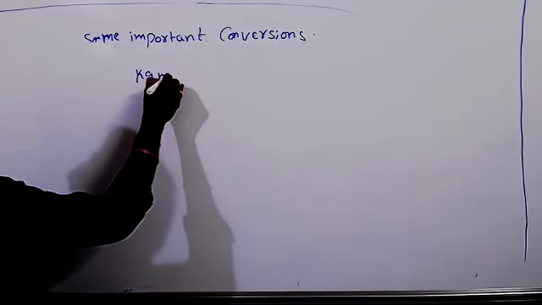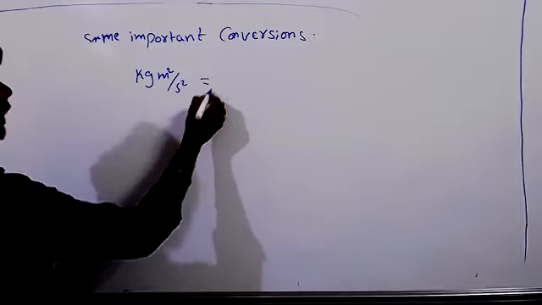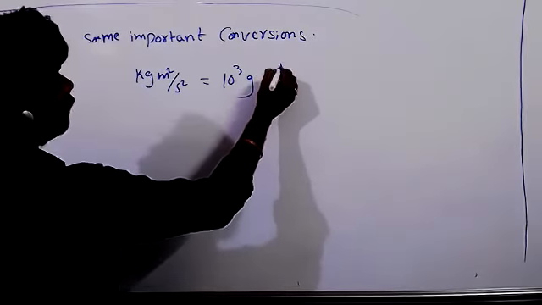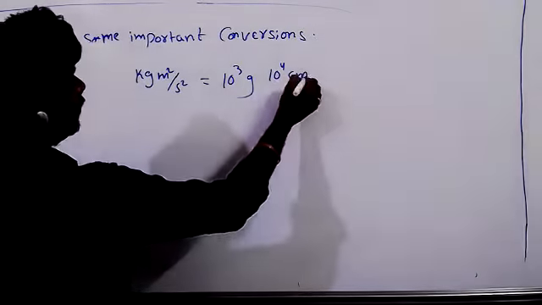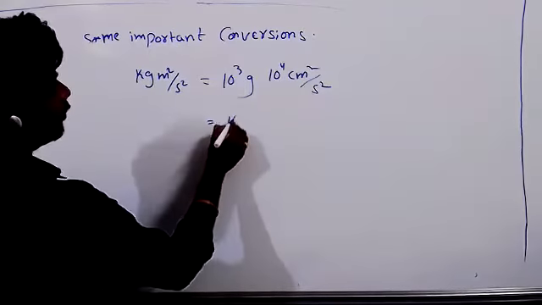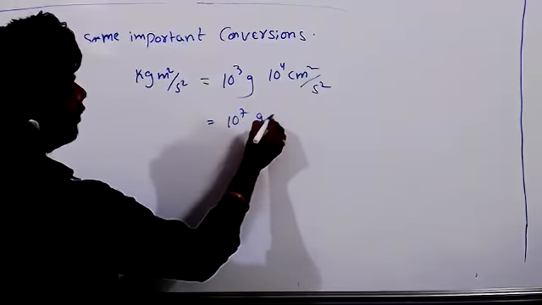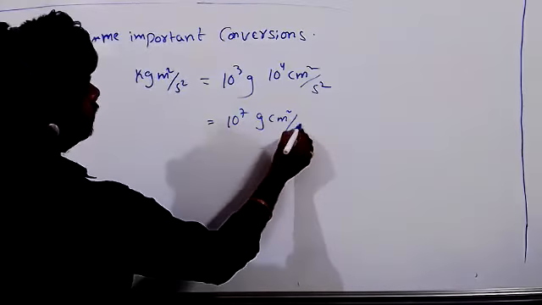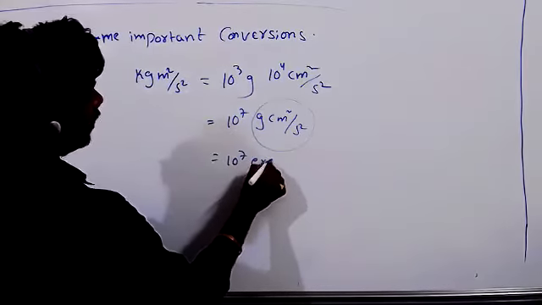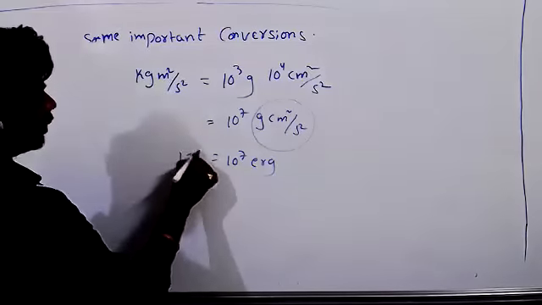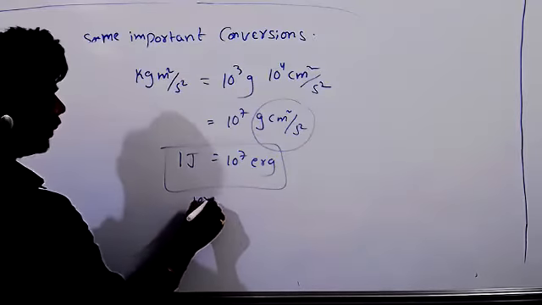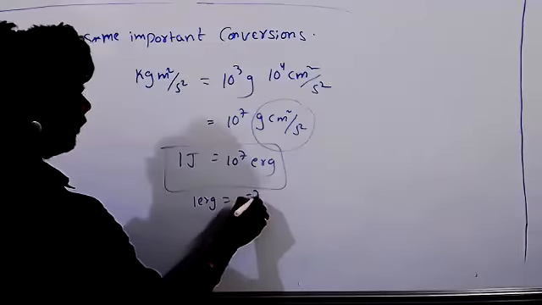Now see, kg meter square per second square. Kg means 1000 grams, meter square means 10 to the power of 4 centimeter square, per second square. In total it is 10 to the power of 7 gram centimeter square per second square. It is also called 10 to the power of 7 erg, right? So 1 joule equals 10 to the power of 7 erg, and 1 erg equals 10 to the power of minus 7 joule.